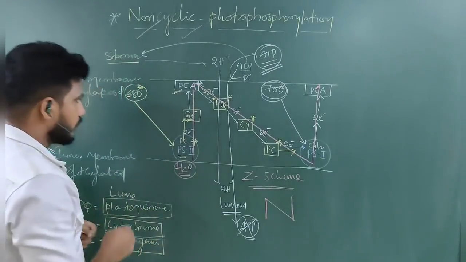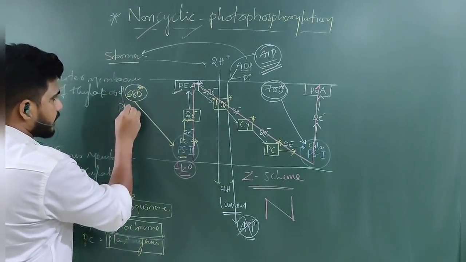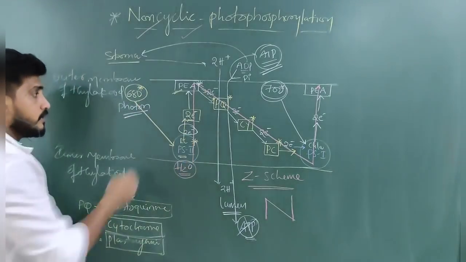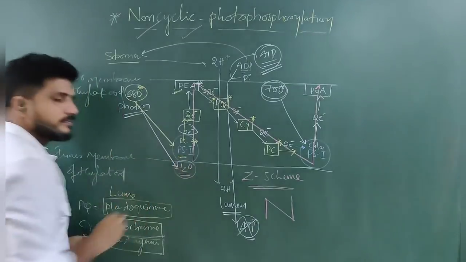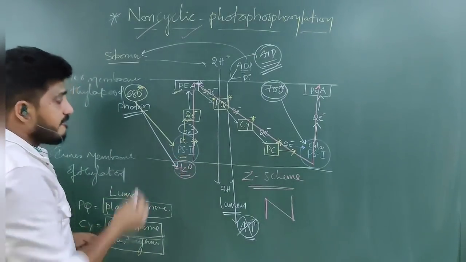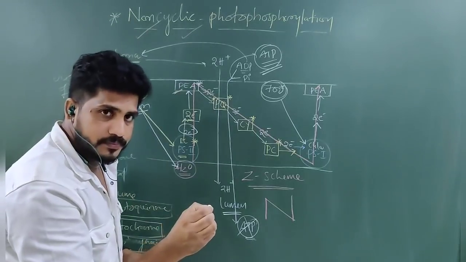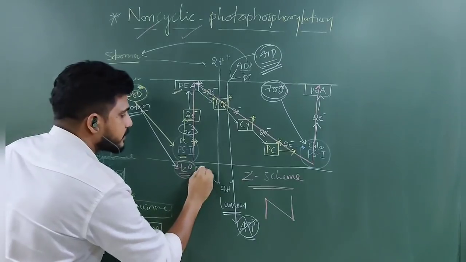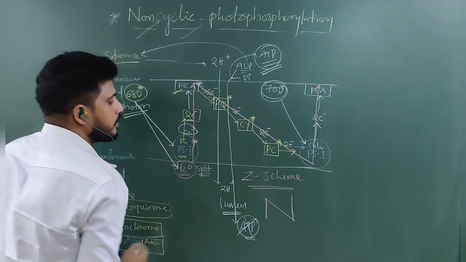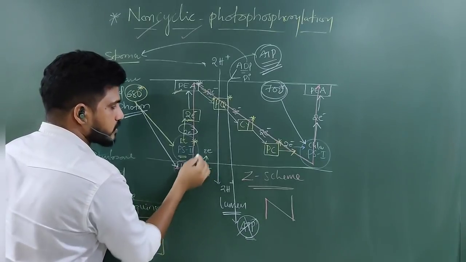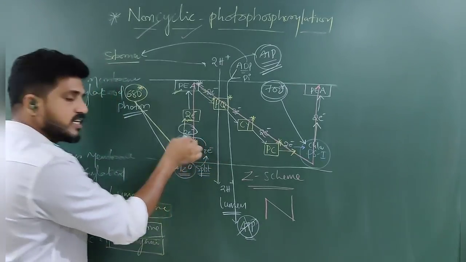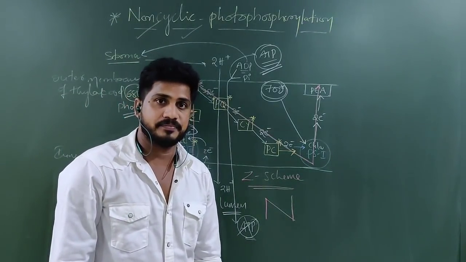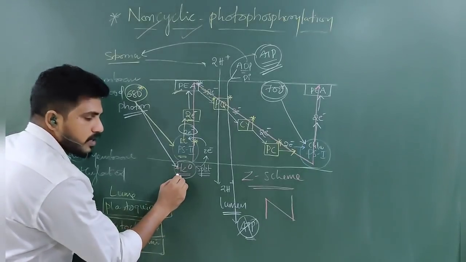What is the necessity for water molecules to exist there? I tell you. When light, this is a photon, right? When a photon falls here, they lose 2 electrons. The same photon also falls on water now. Why? Because it's very near. When light falls on a water molecule, it splits and provides 2 electrons. These 2 electrons will replace those lost, so excitation continues as long as light falls, in the daytime. Clear?